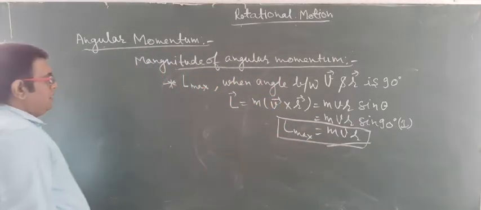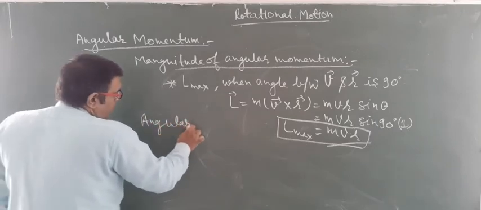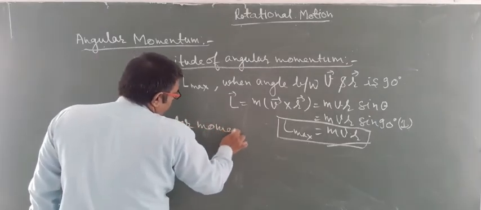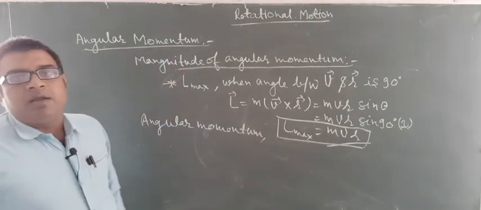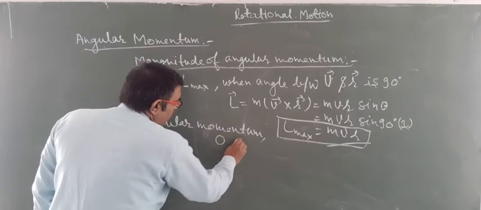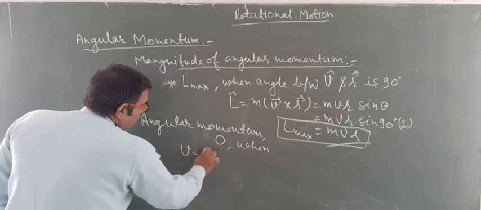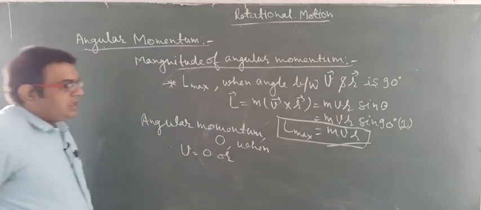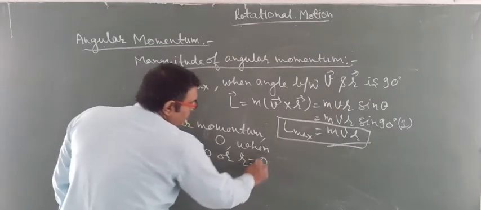Okay. Angular momentum will be 0 when v is equal to 0, or either v will be 0 or r will be 0.